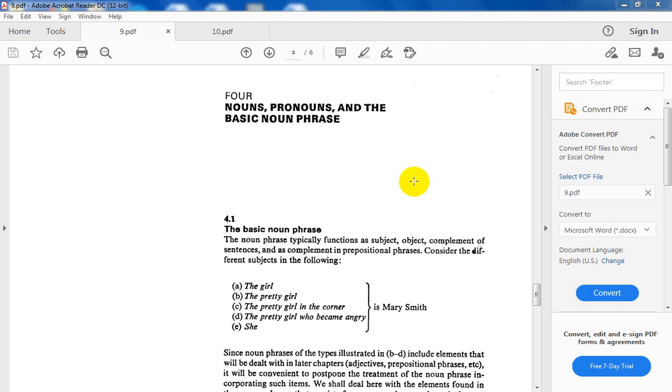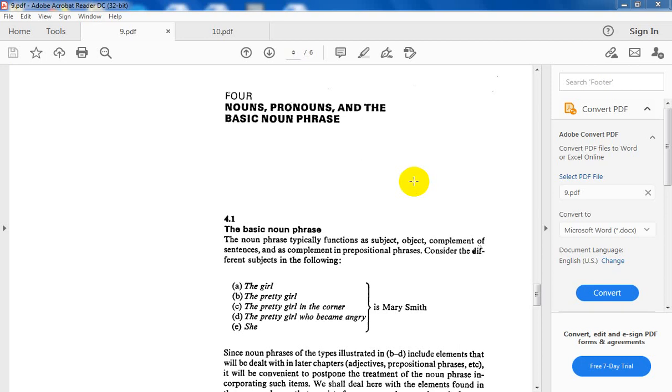First of all, let us understand what a phrase is. I know that in a noun phrase the head is a noun, and in an adjective phrase the head is an adjective, and so on. But the question is, what is a phrase? A phrase constitutes a part of a sentence.